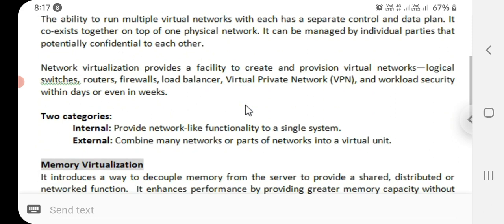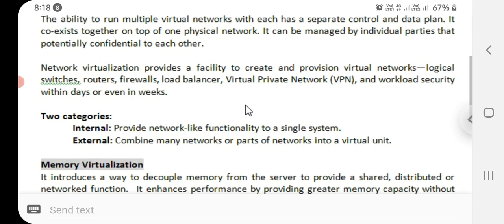It has the ability to run multiple virtual networks, each with a separate control and data plane. They coexist together on top of one physical network. They can be managed by individual parties that are potentially confidential to each other. And network virtualization provides the facility to create and provision virtual networks, logical switches, routers, firewalls, load balancers, VPNs, and workload security within days or even weeks.